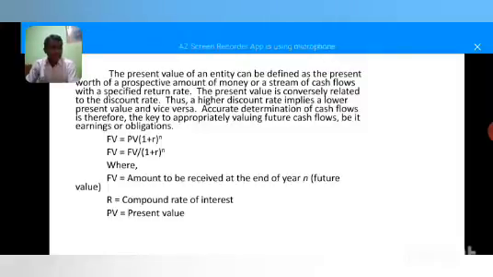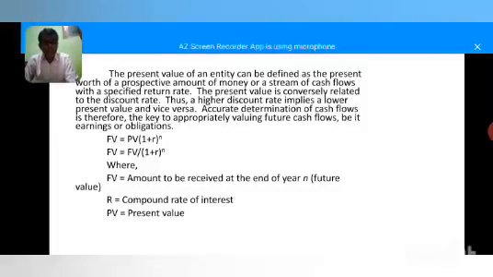Net present value is the difference between total present values of cash inflow and total present values of cash outflow, or cash outlay, or original cost of the asset. Difference of these two we get what? Net present value. Spot rates, bond yields and